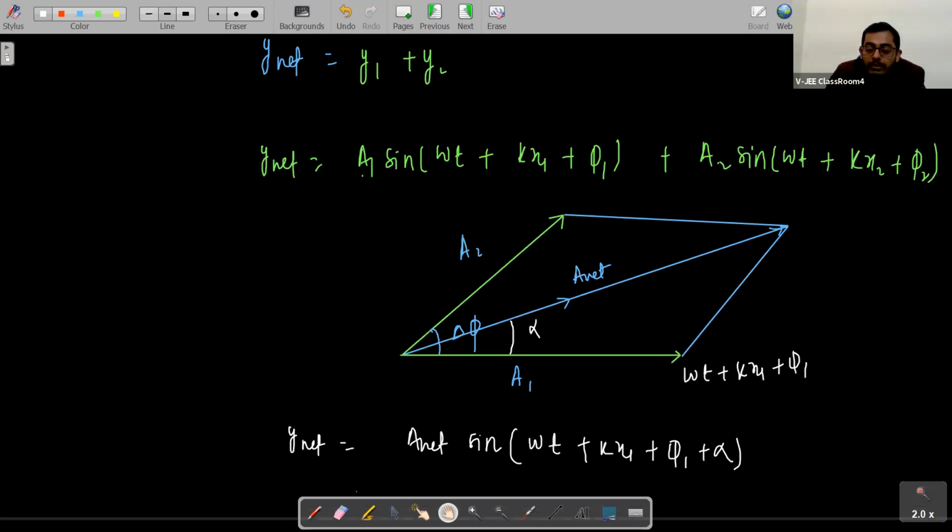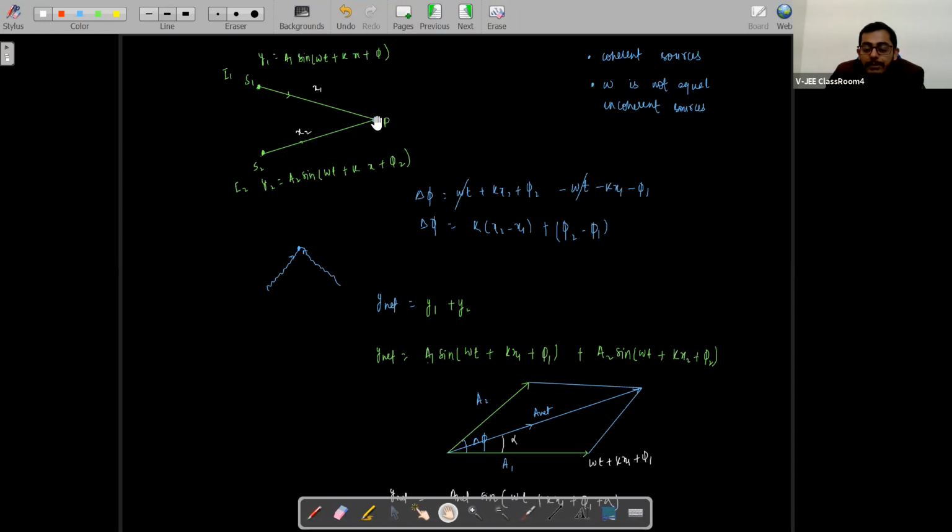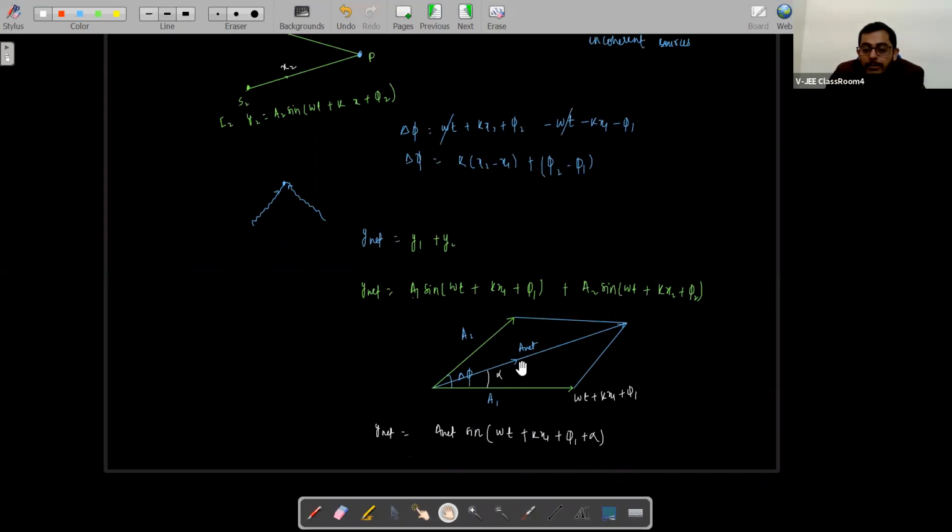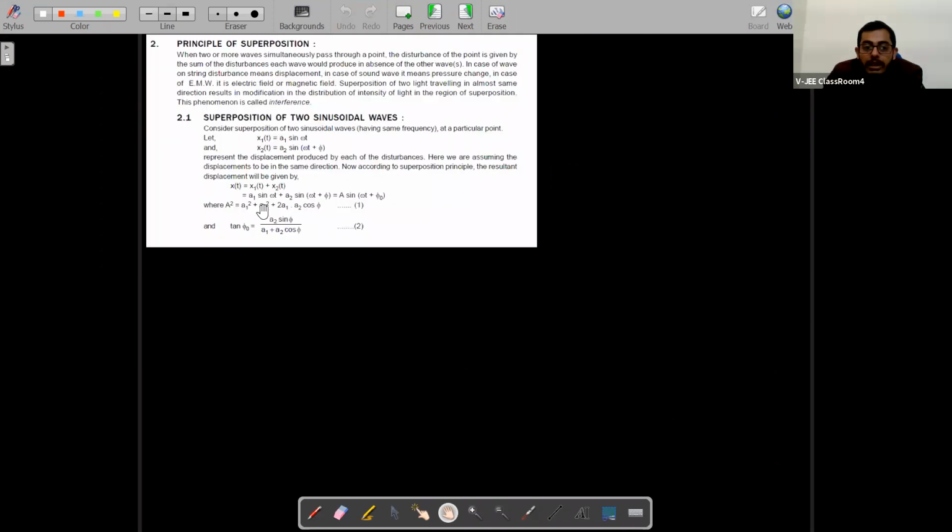So this is how we calculate the resultant wave if two waves are interfering at a point. Now I'll make it simpler, students, because many times these x1 and x2 also get cancelled out, so the phase difference becomes easier to calculate. Now you will see. This is the superposition of waves, the superposition of two sinusoidal waves. Now we will talk about it in simple terms.